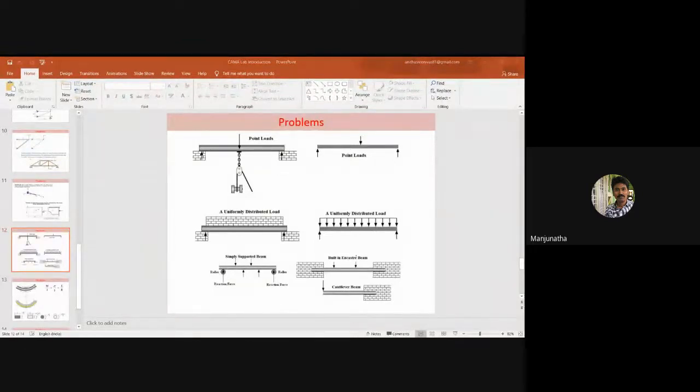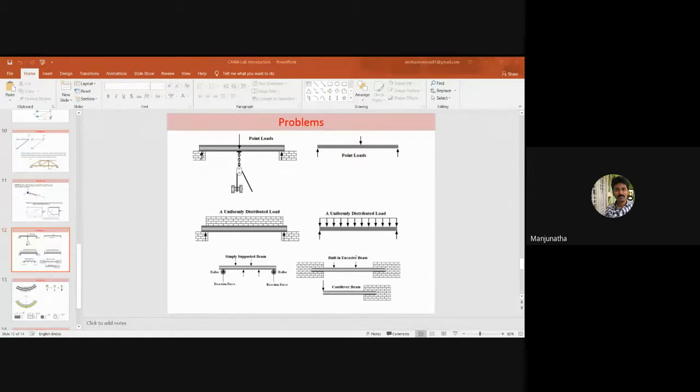Yes, students, I need a response from your end. Please do interact. Could you please tell me what you mean by beam? What is beam? Sir, a beam is a structural element that primarily resists load applied laterally to the beam axis.